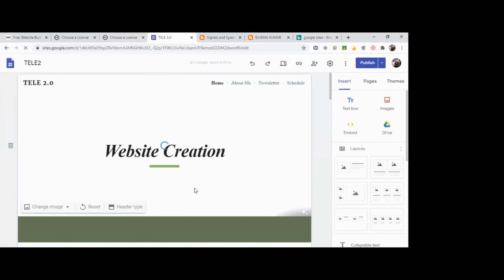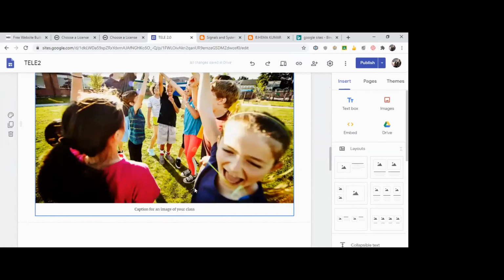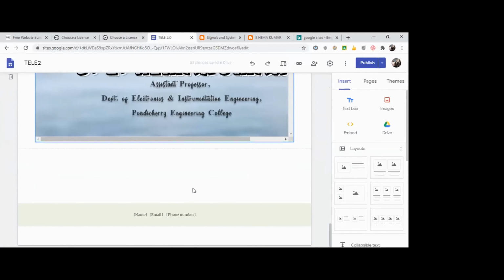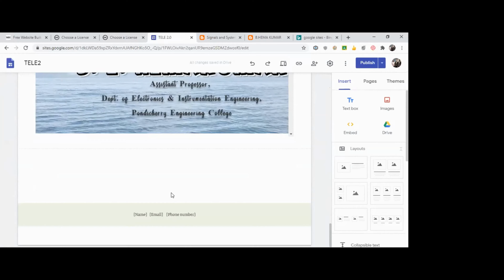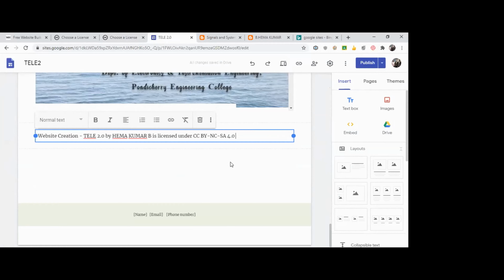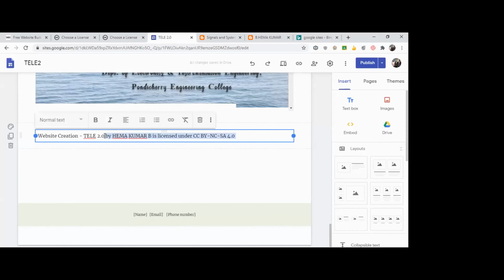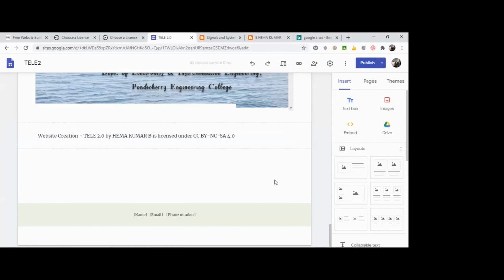Okay, I have just come into my website home page. I'll just traverse to the ending of my website page. I can just paste that content over here. So this will actually tell about the licensing of the content. Else, suppose you have something, I'll just choose this option.